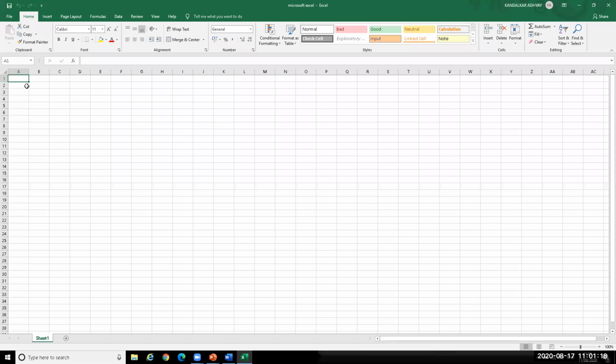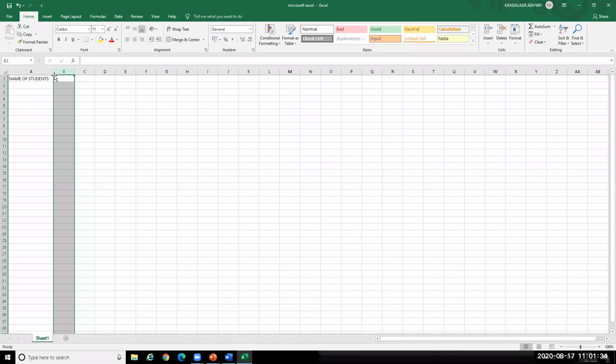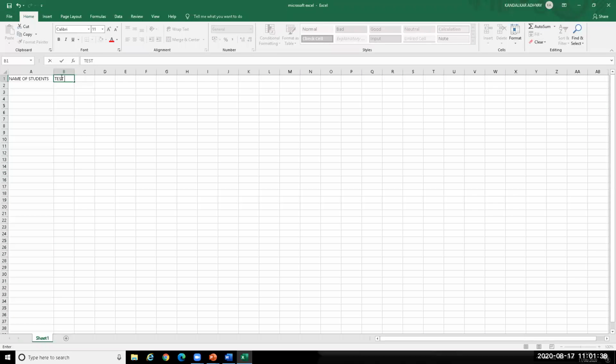In that spreadsheet, for example, in the first column we are writing the names of the students. In the second column, we are entering the test marks, test 1. Then in the next column, test 2. And in the third column, test 3.